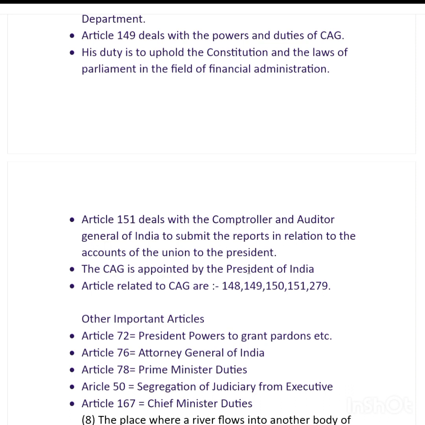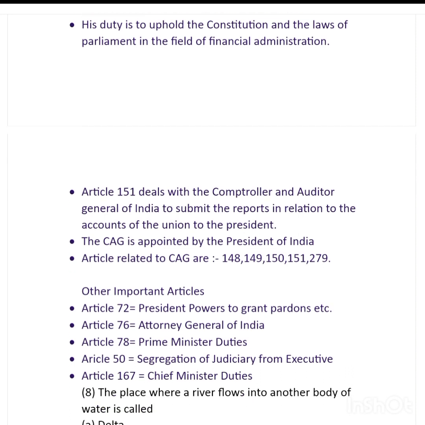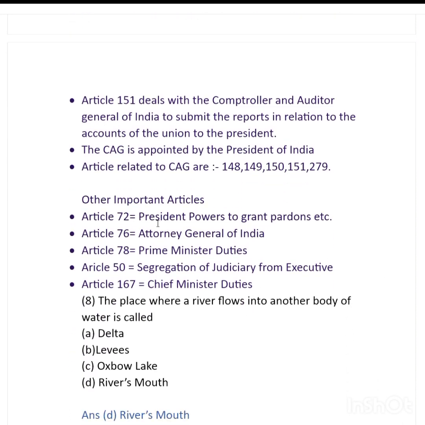The CAG is appointed by the President of India, and the articles related to CAG are Articles 148, 149, 150, 151, and 279. And some other important articles: Article 72 of the Constitution states the President's power to grant pardons. Article 76 of the Constitution relates to the Attorney General of India, the appointment of the Attorney General. Article 78 deals with the Prime Minister's duties, and Article 50 deals with the segregation of judiciary from executive, which means the separation of judiciary from executive. And Article 167 of the Constitution deals with the Chief Minister's duties.